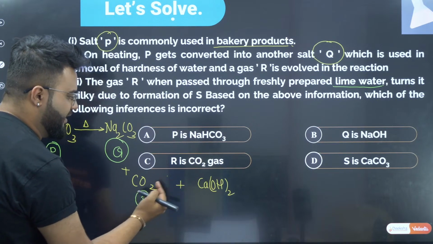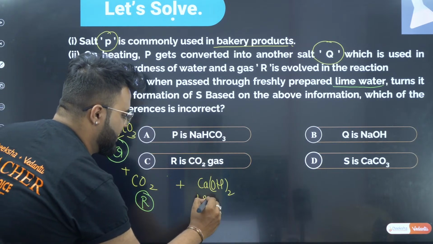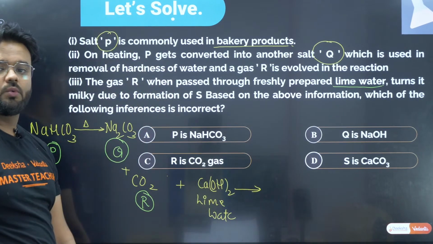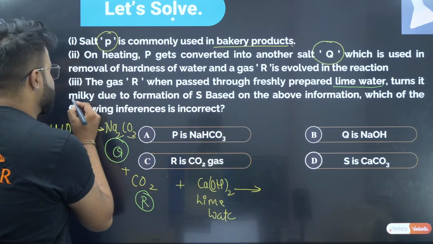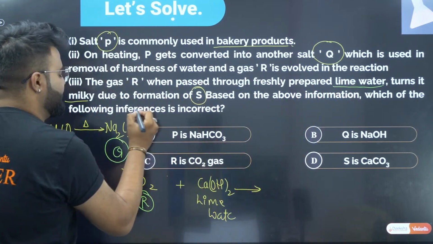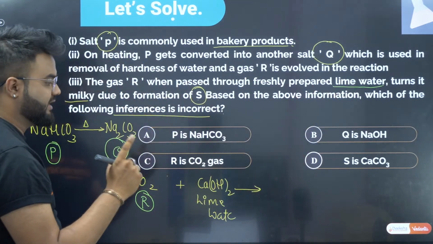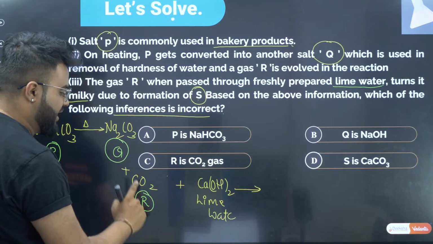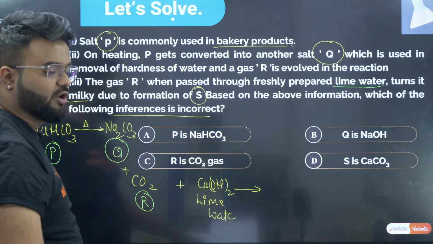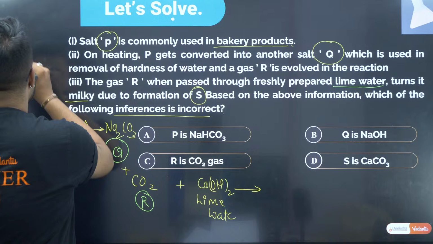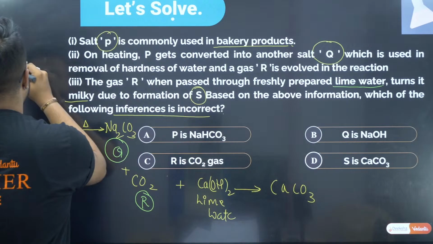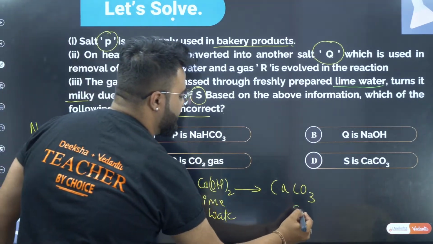If I pass this carbon dioxide through the lime water, this is your lime water, what happens? What does it form? It turns milky due to the formation of... Based on the above information, which of the following inferences is incorrect, they're asking. Now, what happens? When carbon dioxide reacts with lime water, it turns the lime water milky due to the formation of calcium carbonate. What does it form? It forms calcium carbonate.